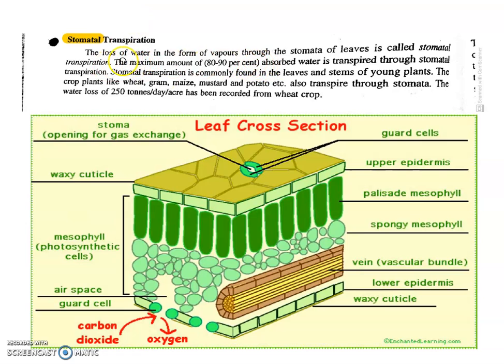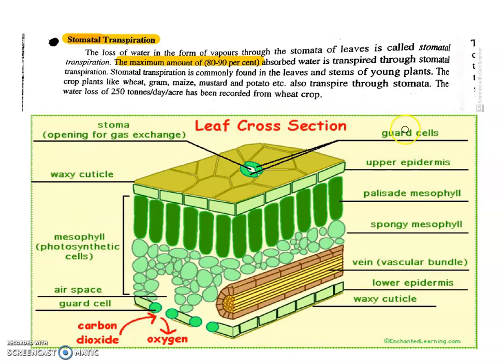Stomata are microscopic openings present on the leaf, and a maximum of 80 to 90% of the absorbed water is transferred through these stomata. So stomatal transpiration is the main type of transpiration. That is why plants that grow in the desert reduce their leaves, because the stomata are present on the surface of the leaf, so they get rid of their leaves.